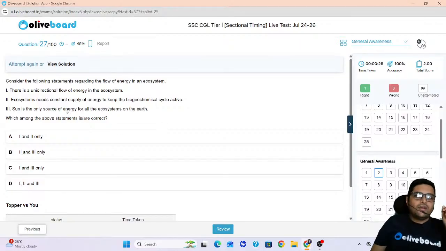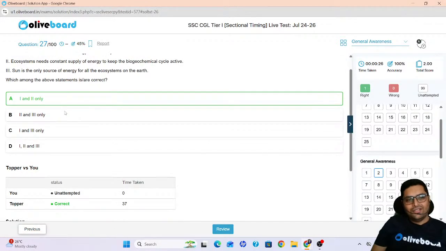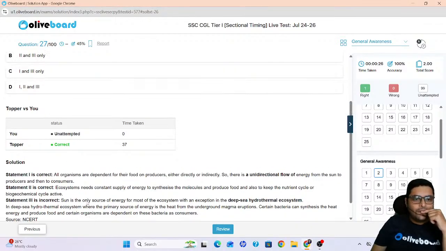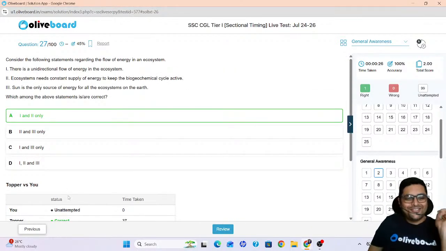Sun is the only source of energy for all the ecosystems. Is it so? What was your answer on this? No, sun is not the only energy, so only 1 and 2 are correct. There is also the deep sea hydrothermal ecosystem. That is how marine organisms survive, where the primary source is the heat of the magma from undersea volcanic eruptions. Certain bacteria synthesize this heat and energy and they produce food. So sun is not the only energy. Okay, next.